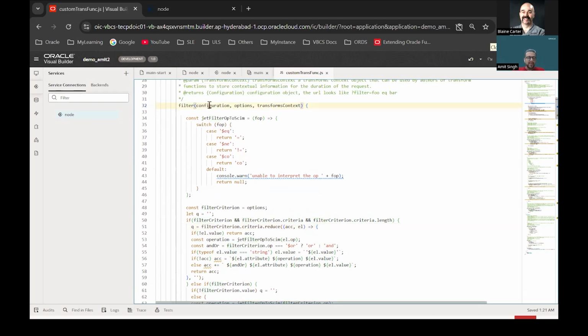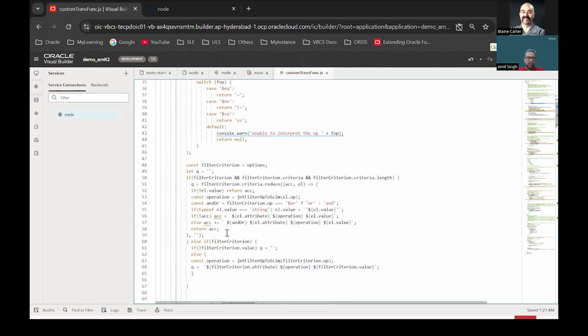The configuration will be passed as an argument to my filter function from the SDP. This configuration contains the URL property, which is where we have to append the Q parameter. This is the Q parameter which I have generated using these lines of code, right? If required, I can share this code as well in the Node.js code. But this is just simple JavaScript code that I have written to implement the filter features for my Node.js application.